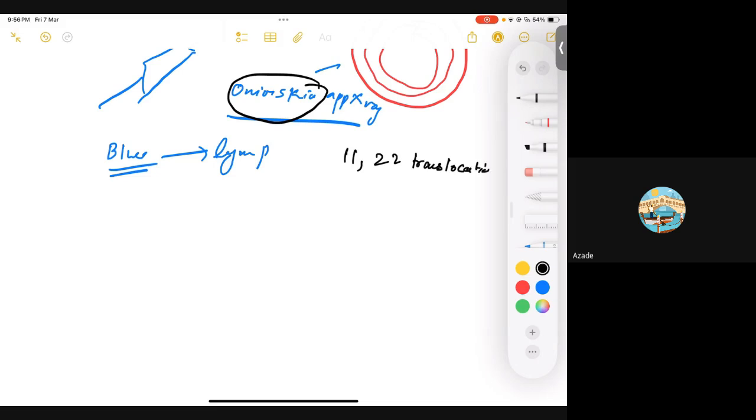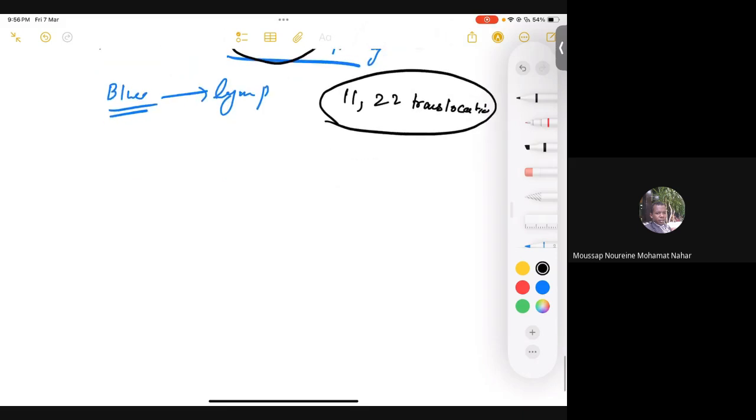So this 1122 translocation of, sorry, any questions? No? Okay, perfect. So this was all about bone tumors.